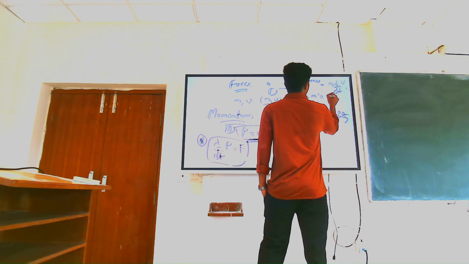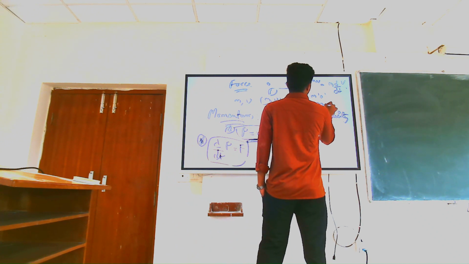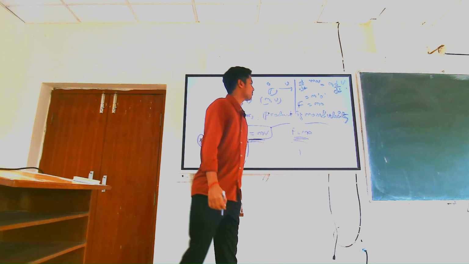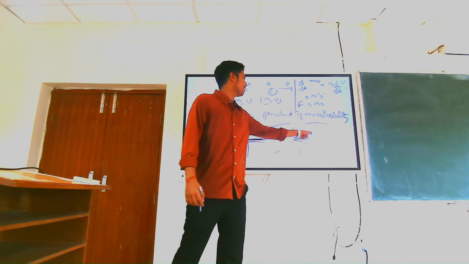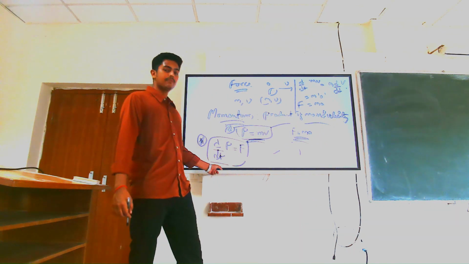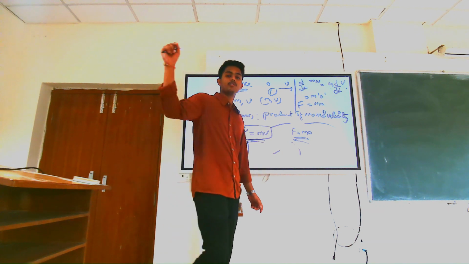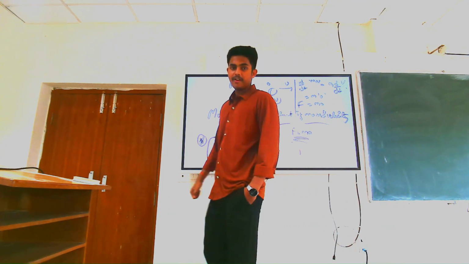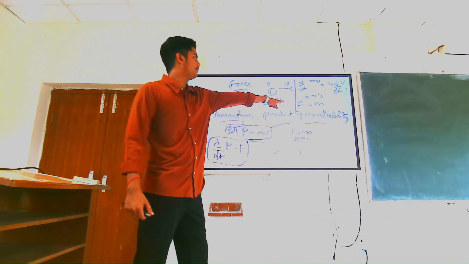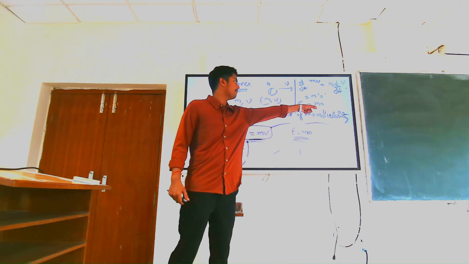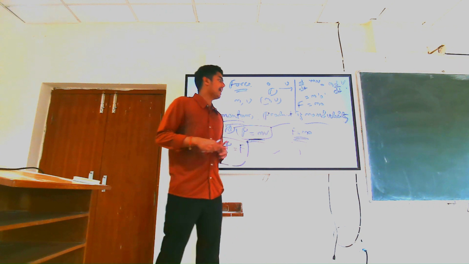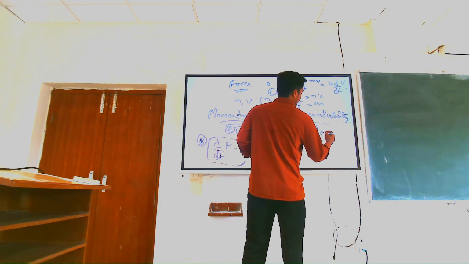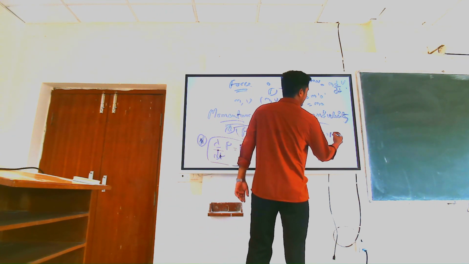Let's say that acceleration is a, so m into a. This is nothing but force. So we have derived F equal to ma from the basic definition of force, that is the rate of change of momentum. The derivation gives you the formula F equal to ma. So F equal to ma is the basic formula, and the acceleration a